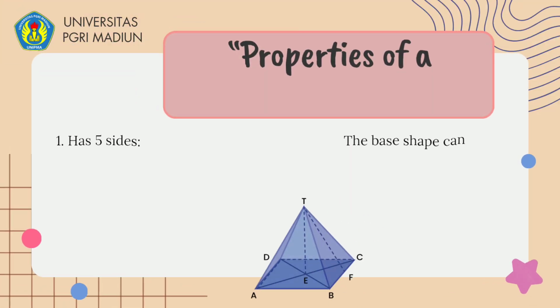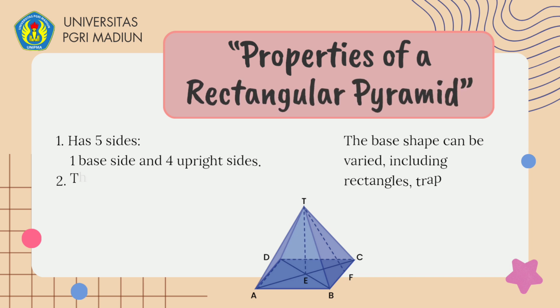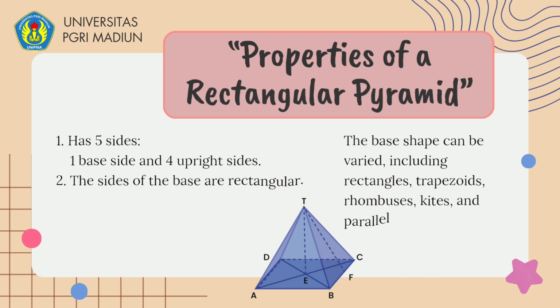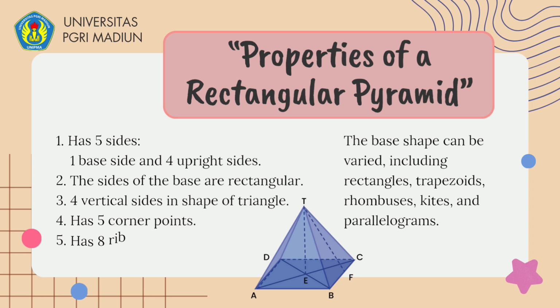Next, properties of a pyramid. The first, it has 5 sides, which are 1 base side and 4 upright sides. Next, the base is rectangular. Next, 4 upright sides in the shape of a triangle. Next, it has 5 corner points. Next, it has 8 ribs. The base shape can be varied, including rectangle, trapezoid, rhombus, kite, and parallelogram.